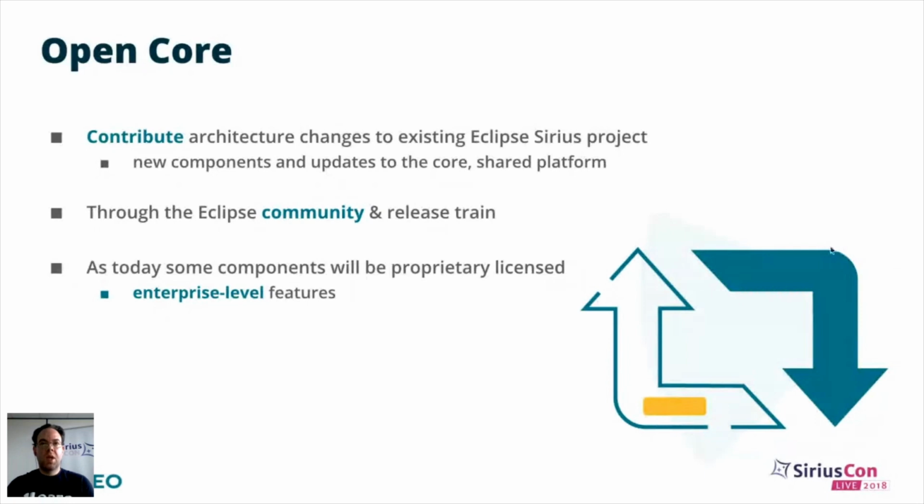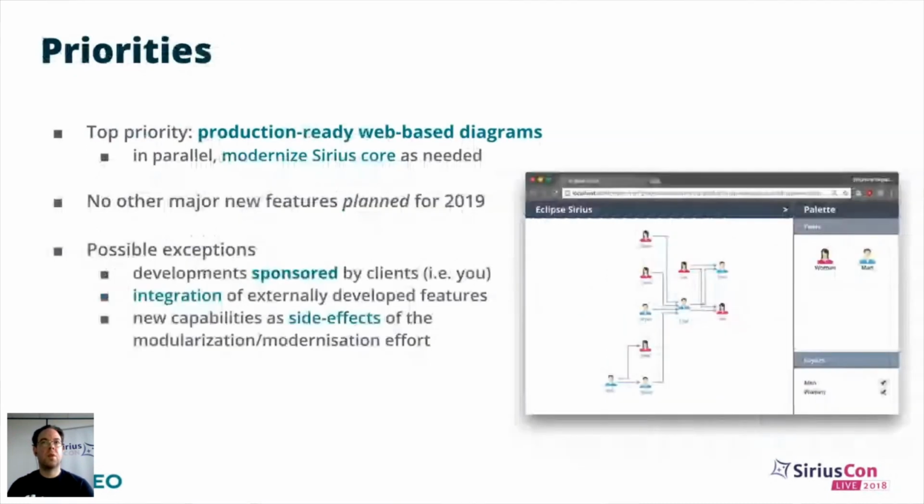So what to expect concretely in 2019? Our top level priority, and actually the only one we will really focus on, is to get production ready web-based diagrams by the end of 2019. In parallel to this, we will need to modernize the Sirius core, but this is almost secondary to the top-level priority, which is to get the web-based diagrams running in a production-ready state.